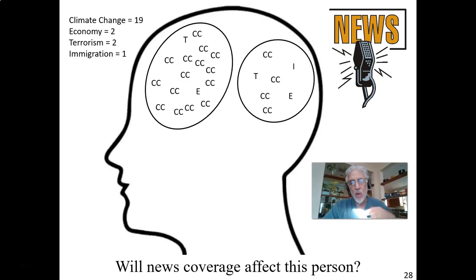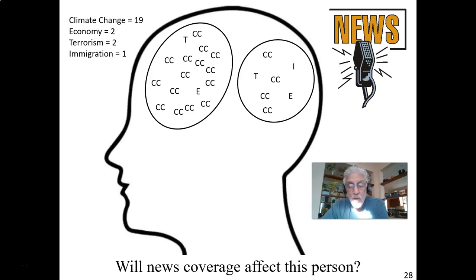But what about people who are univalent? The picture on the screen is intended to note somebody who's univalent on the issue of climate change. In other words, when you ask this person what's the most important issue of the day, it's pretty clear how they're going to answer. If you look at the top of the head and the back of the head, they have 19 attitudes about climate change as being the most important issue, 2 about the economy, 2 about terrorism, and 1 on immigration. This person's got really strong views.